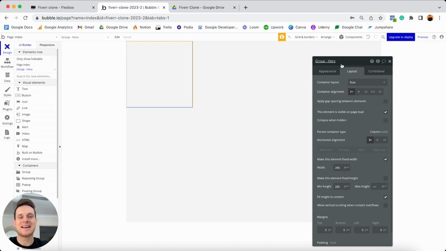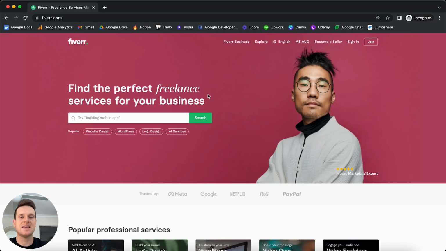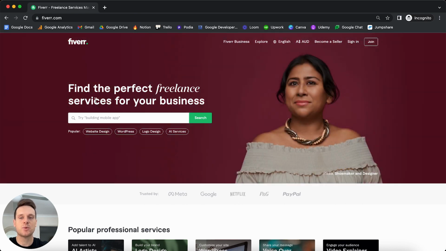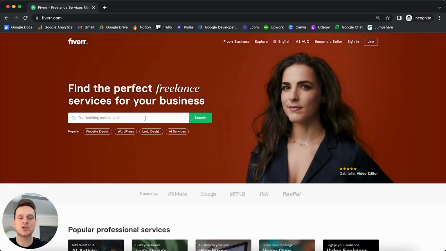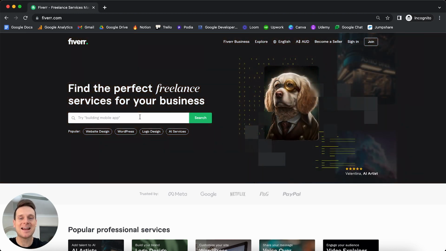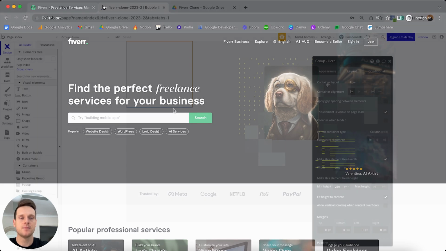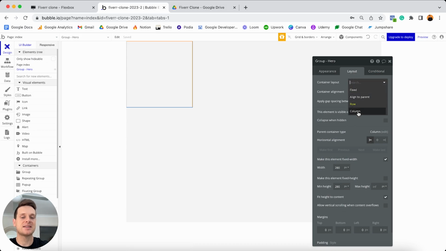Once I've updated the name, I'll also need to update the container layout. Now, if we were to jump back into the real world Fiverr product and just take a look at how this group is structured, what you'll see is that the background obviously has an image to it, but inside of this we have some text followed by a search field. And now if we think about it, these two elements are actually placed on top of each other. So they're stacked vertically, which means that we're going to have to set the container layout of this group to also be a column. So if I jump back into my Bubble editor, I'm going to update the container layout to once again be a column.